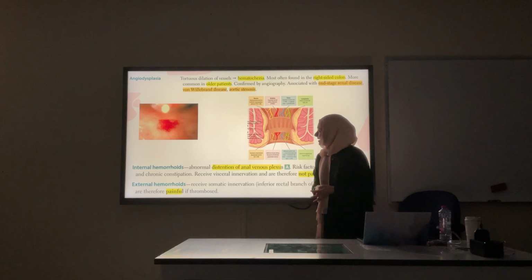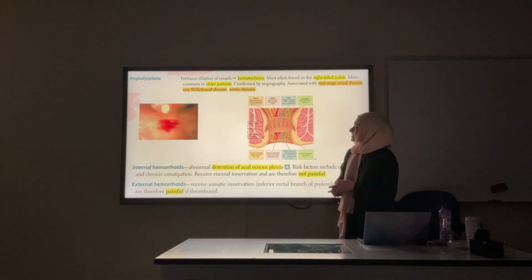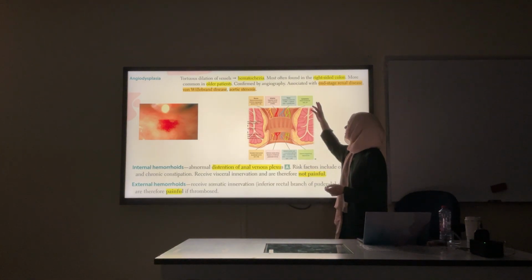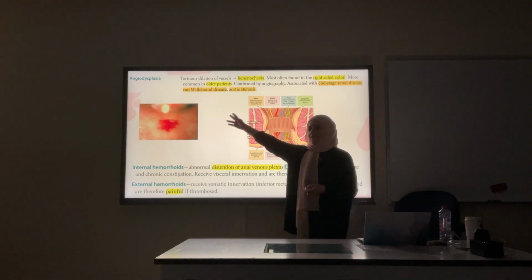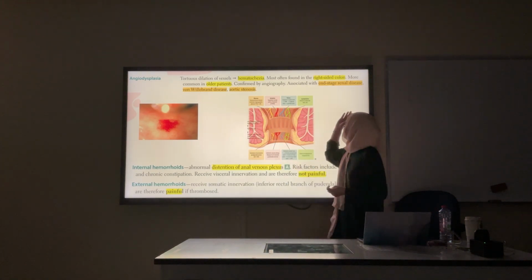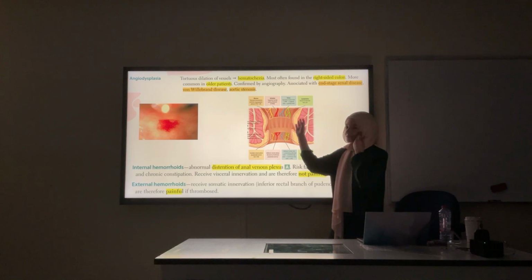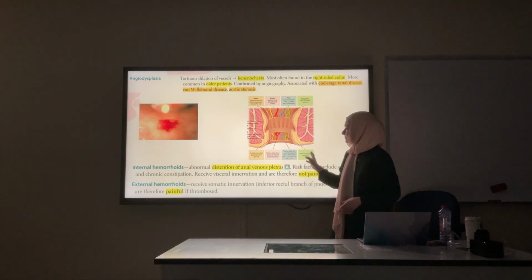Okay, and for step 1, you should know that it's also associated with aortic stenosis, von Willebrand disease, and end-stage renal disease. This is not mentioned in your lecture. You don't need to know it for now.